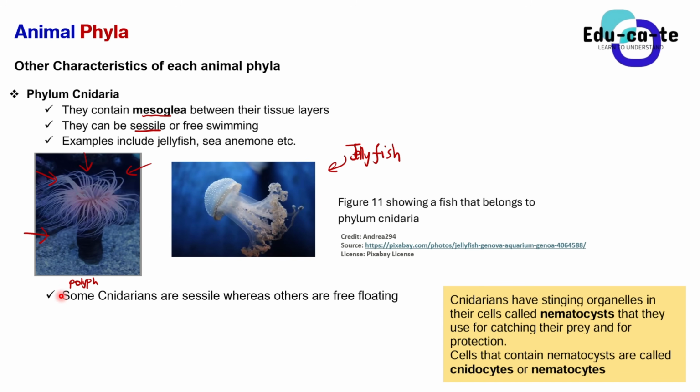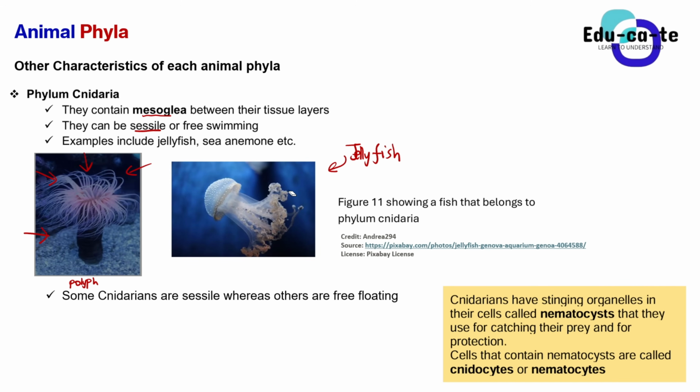But basically, you don't need to know that as a grade 11 learner. So for example, when you look at this first picture, you can see that this Cnidarian is attached to the surface in the water. So it cannot move. All right, it is attached, it cannot move. So we say that it is a sessile Cnidarian. Sessile means it does not move, or it is attached to a certain substrate. So in this case, this Cnidarian is attached.